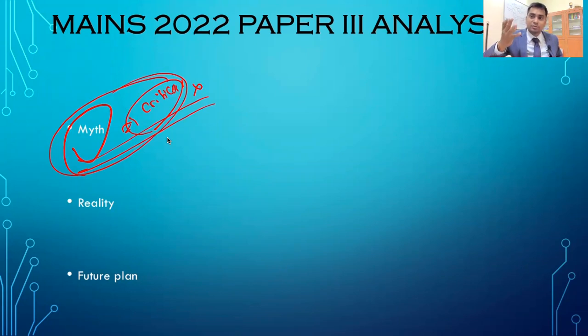Have a comprehensive outlook of how UPSC is asking. Open your eyes and ears to the reality of the world, and then you'll come to know what exactly the questions they are asking are and how to tackle them. So what is the future plan? I just said the future plan for GS paper 3. Economy has to be studied separately as a module, just like your internal security. If I keep these two aside, you don't need to study science and technology, just have current affairs. Environment also you don't need to study separately, but it has to be an integral component of your prelims. This is GS paper 3.